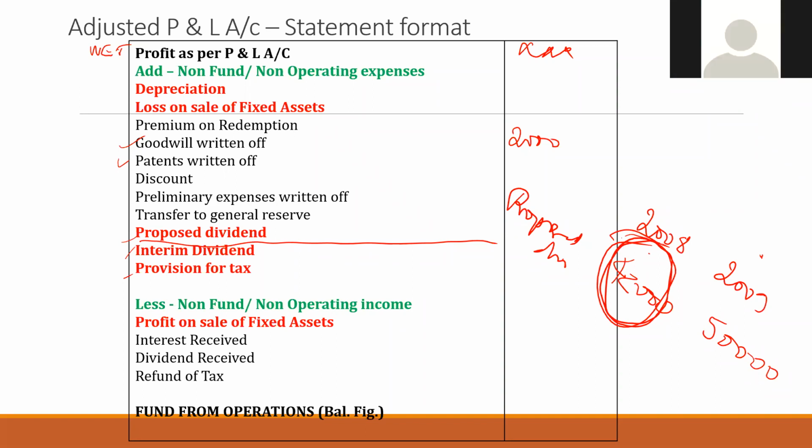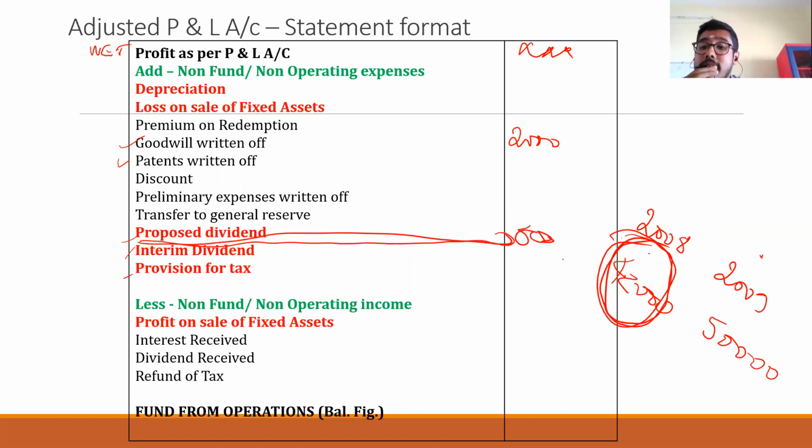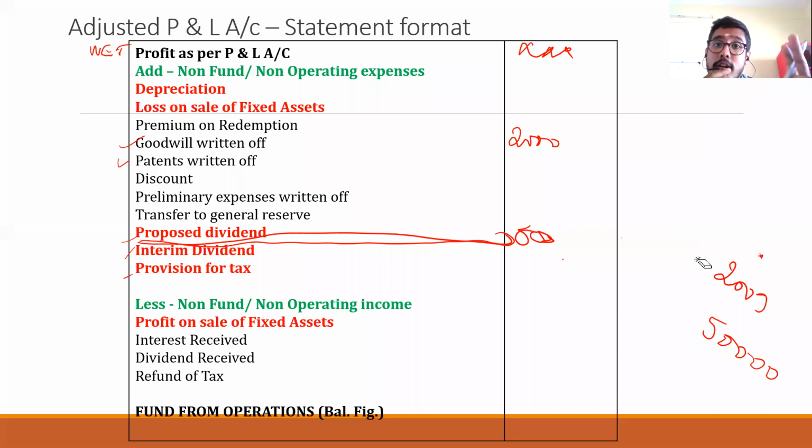Application of fund. What is this 50,000? This year we get it as proposal. This year proposal 50,000. What happens to that? It will be given next year. Where are we recording 50,000? Adjusted profit and loss account. Current year proposed dividend only we will be recording in adjusted profit and loss account, not the previous year. And also you are not taking the difference, unlike goodwill written off. That is only the case with proposed dividend, not with other items.